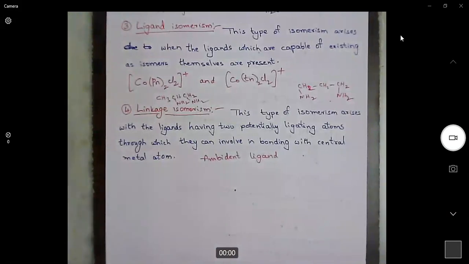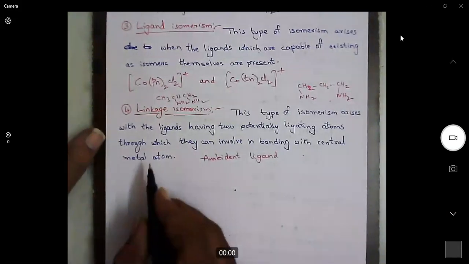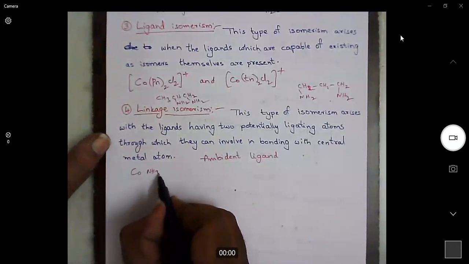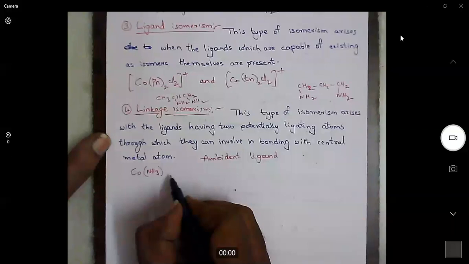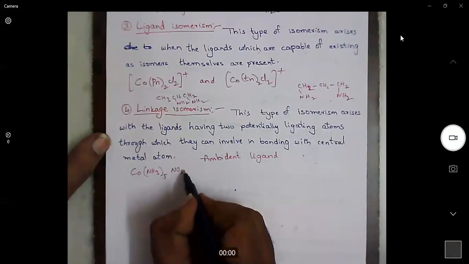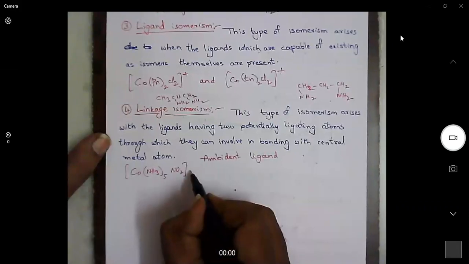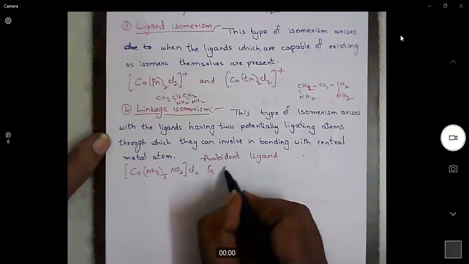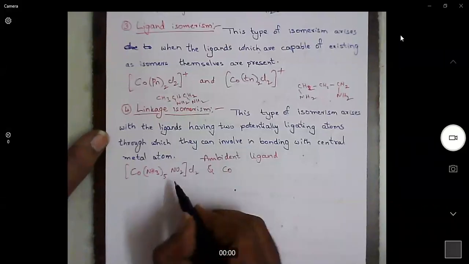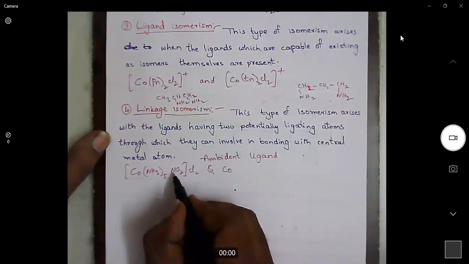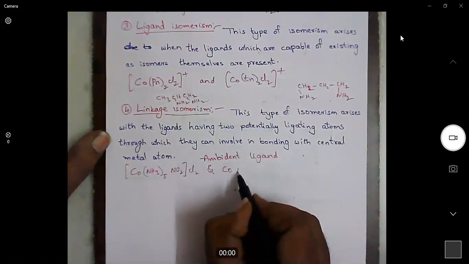For example, look at this. I have given many examples for ambident ligands. Here, the nitro group can form a bond with the central metal through the nitrogen atom or through the oxygen atom.